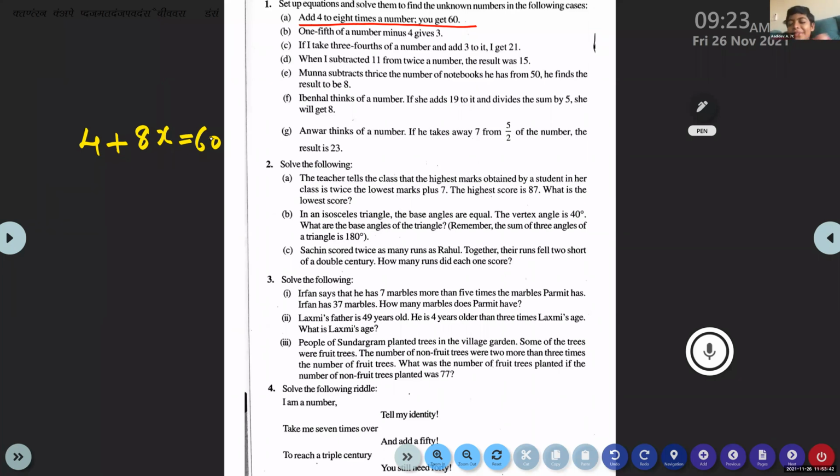What is said? Add 4. Then you should ask yourself, to what? To 8 times a number. So that number, let it be x. So 8 times that number means 8x. So 4 plus 8x or 8x plus 4. So write it properly. To 8x, 4 is added. That is equal to 60. Now you can solve it and find out the answer.